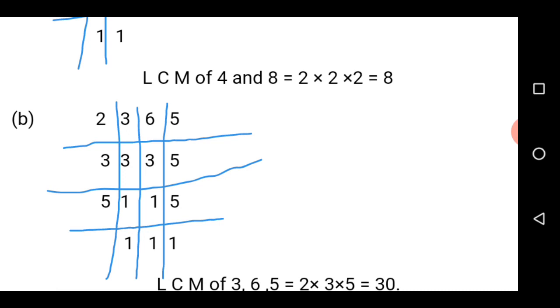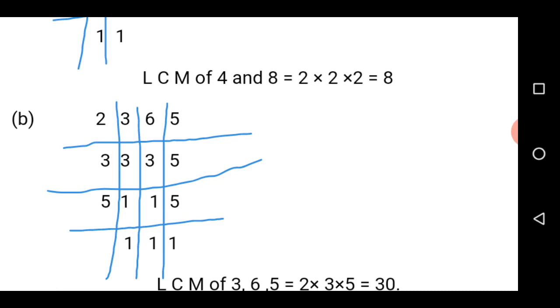Once 2 can go in one of the numbers that are given to you, you are to continue your division. Let us start now. How many 2 are we going to get in 3? So you repeat that 3, since there will be remainders. How many 2 are you going to get in 6? So that is 3. How many 2 are we going to get in 5? So you will repeat that 5.